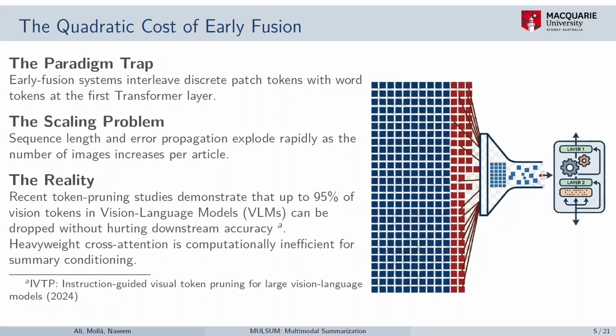More on the computational side, in early fusion systems, all the image patch tokens are concatenated with the text tokens at the very first transformer layer. And with this approach, as the number of images increases, the length of the input grows sequentially. Moreover, recent token pruning studies have demonstrated that up to 90% of visual tokens or patch tokens can be dropped without affecting the downstream task quality. So the question for us was really simple: can we use only a limited number of visual tokens without compromising the summary quality?